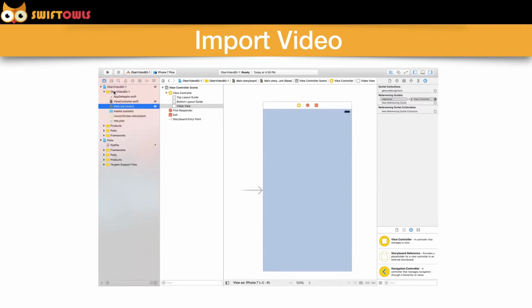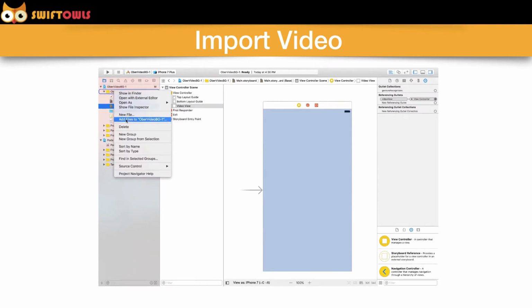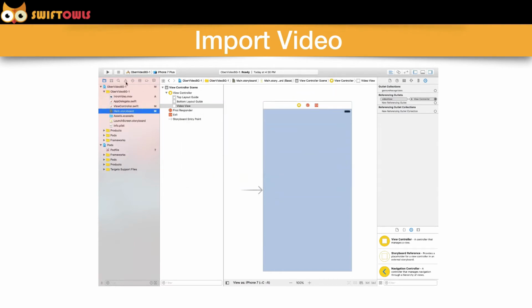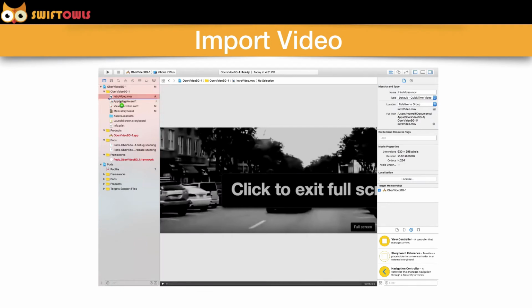Alright, now what we're going to do is import our video asset. I'm going to show you exactly how to do that. You're just going to have to know how to navigate to get your video, and then just import it. Let me run this video so that you can see that. Basically what I did was right-click on Ober video bg-1, and that pulled up the option where I can add the assets in. I'm just going to drag it down. We're good to go. Now it's time to jump into some code.